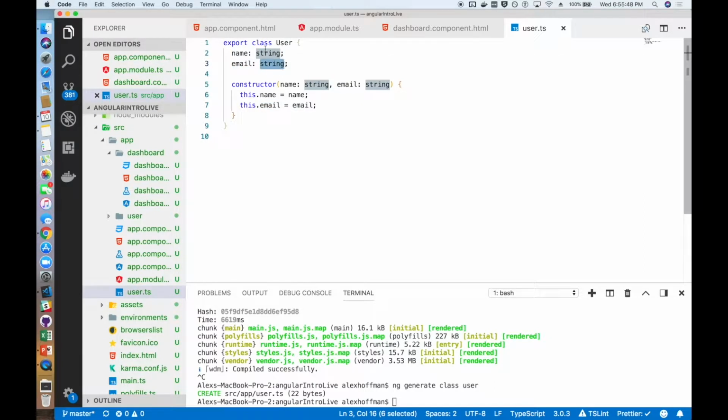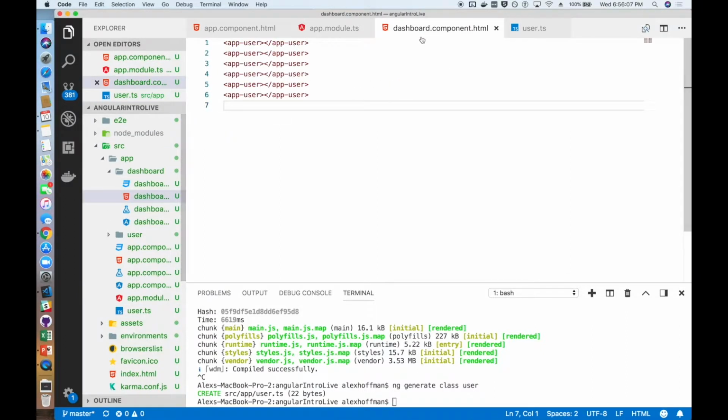It allows us to do the typing, which is super helpful, and in this user class it also allows us to create a constructor. So we have a constructor and we expect to get in a name and an email, both strings, and it will create a new user with the name and email that it has been given.